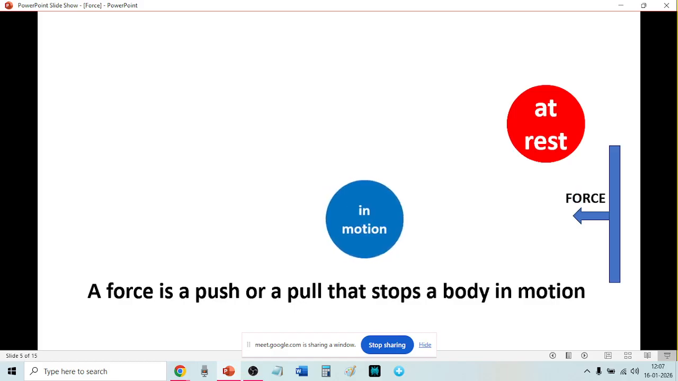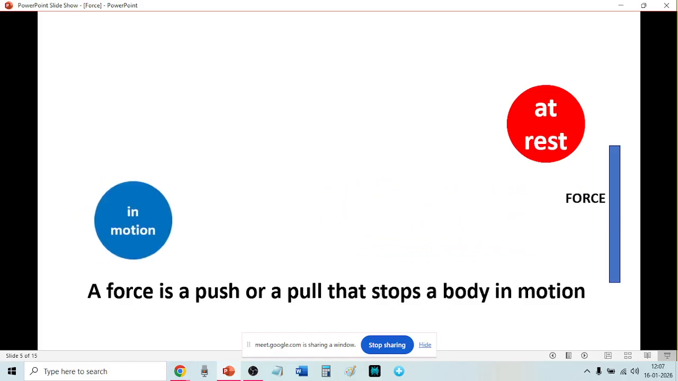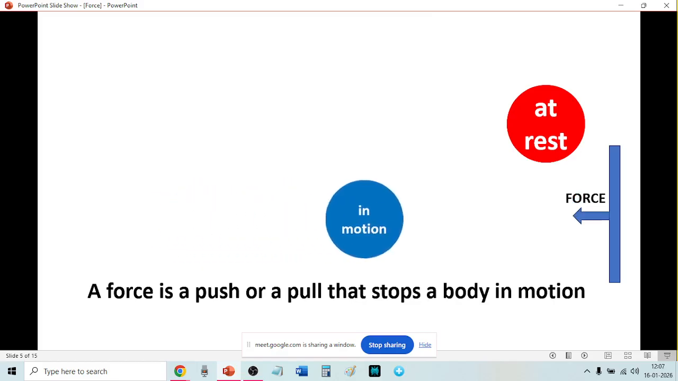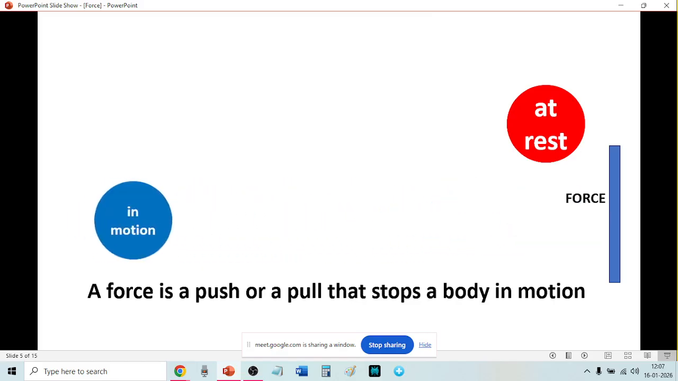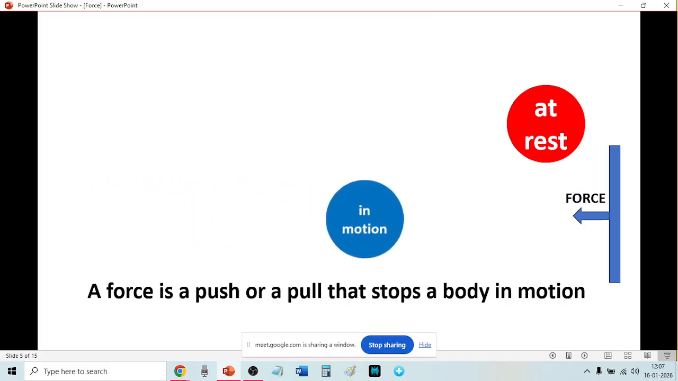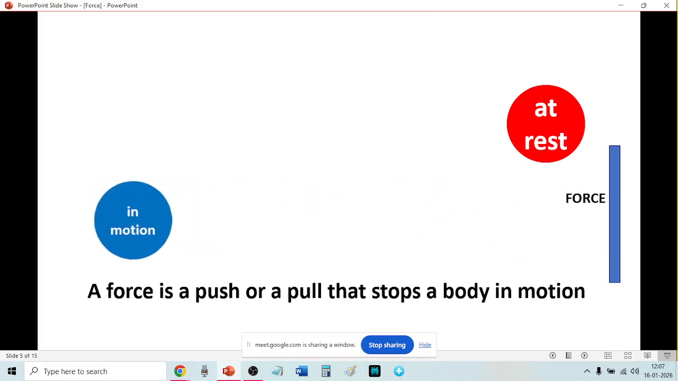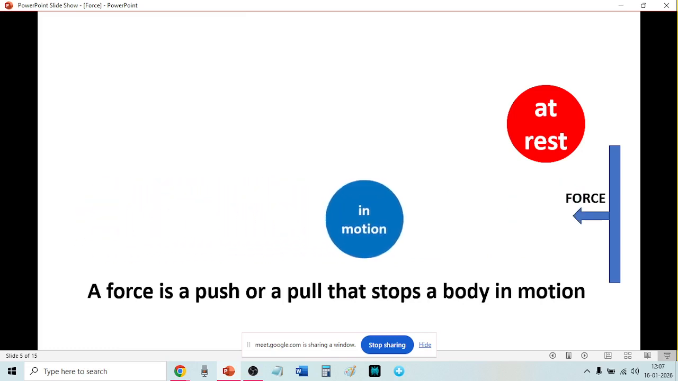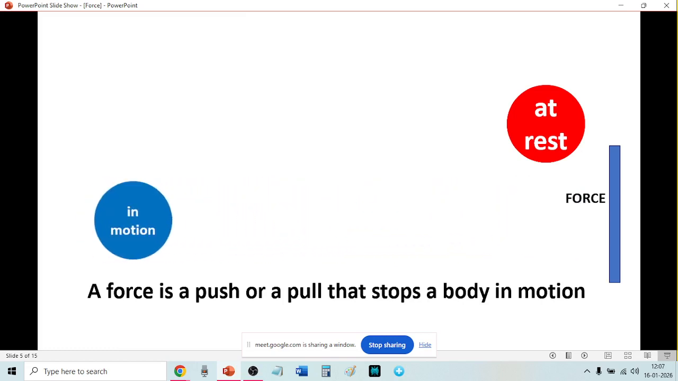The force is stopping the body. The body is in motion, and the force is stopping the moving body. Can you see the force is stopping the body? Yes. The force is not only moving; the body was moving, and now the force is stopping the body. So a force is a push or a pull that stops a body in motion.